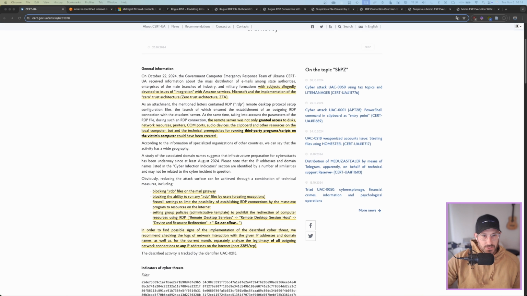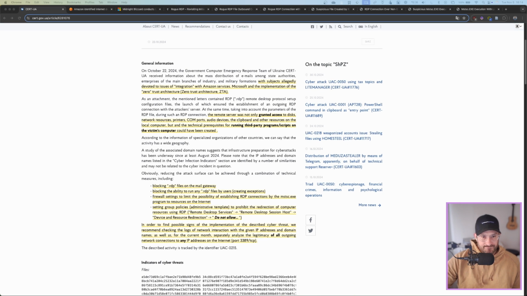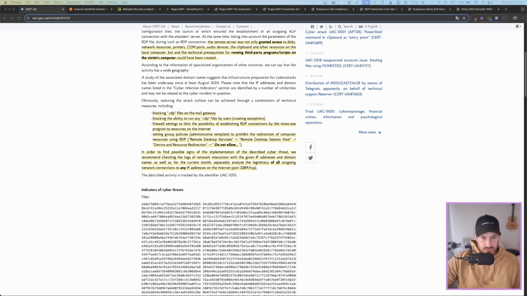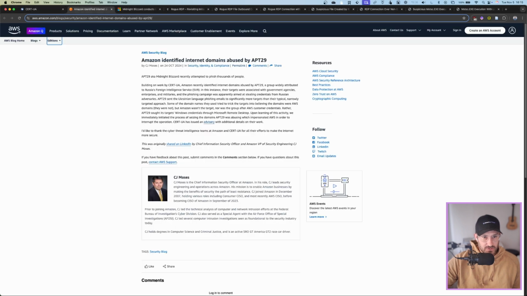This post by Ukraine provides different methods of protecting, like blocking RDP files on the mail gateway and whatnot. It also provides a lot of IOCs, which is helpful. After this post came out, Amazon also made a post recognizing that they read this CERT post and noticed a lot of domains registered that are supposed to look like Amazon and are not.